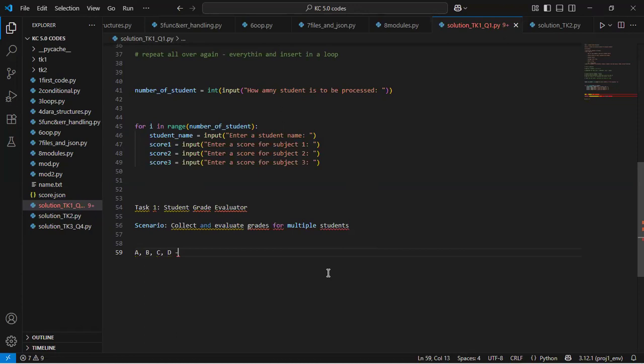It means somehow I need to collect this grade and evaluate you. Evaluation can be based on so many things. For now, I'll assume that if I get your grade, you can carry it.